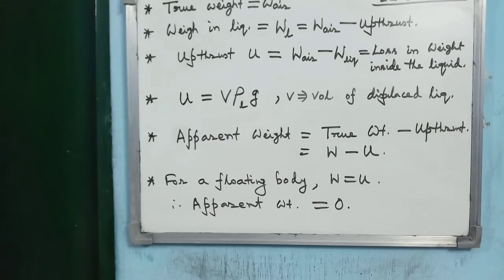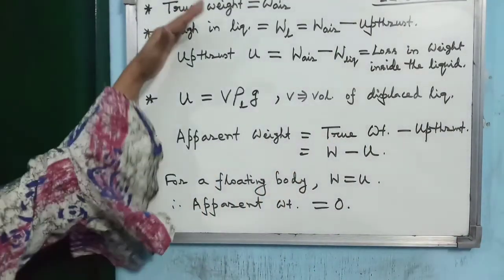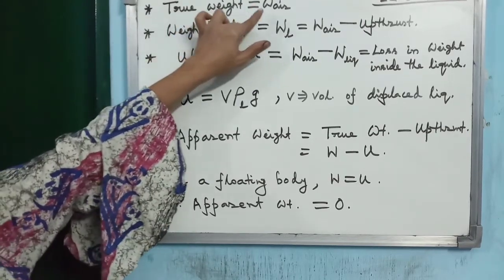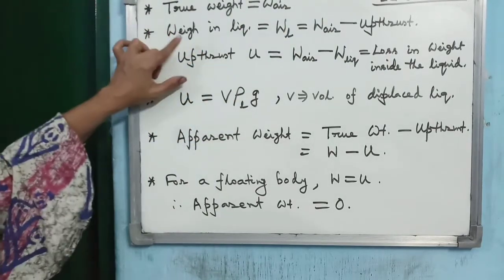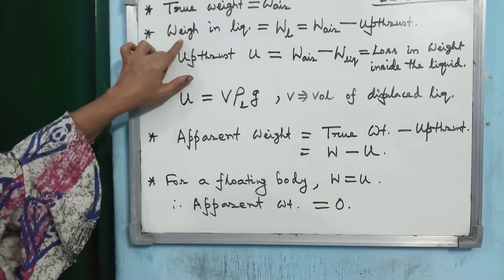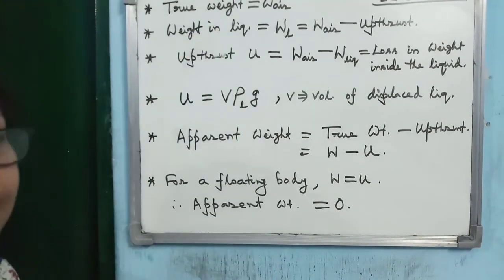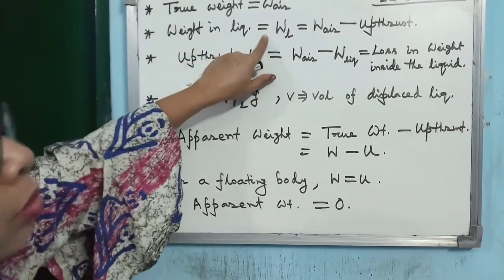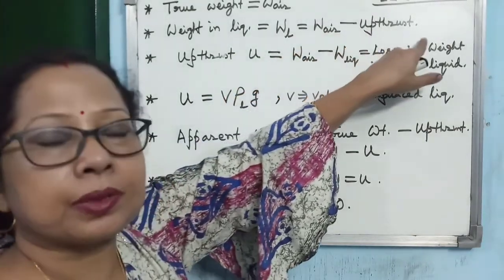Now, from the concept of upthrust and the Archimedes principle, whatever concepts you have got, I have summarized point-wise. When we consider the true weight, it means the weight of the body in air. According to our concept of upthrust, when you immerse a body in a liquid, the weight inside the liquid, if you write W_L, is weight in air minus upthrust.